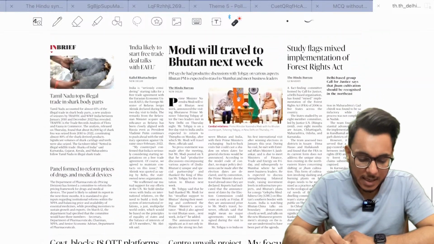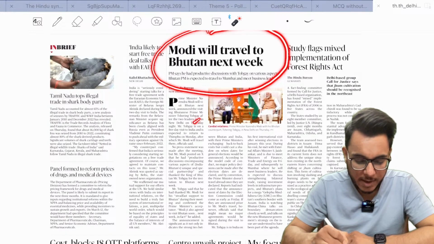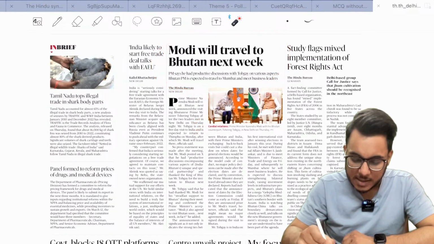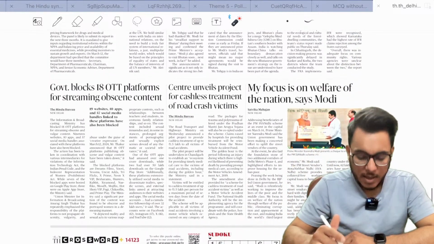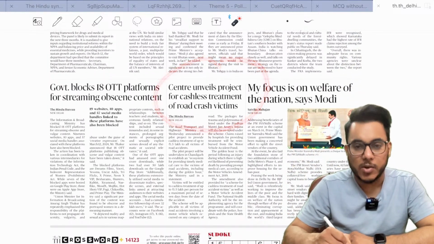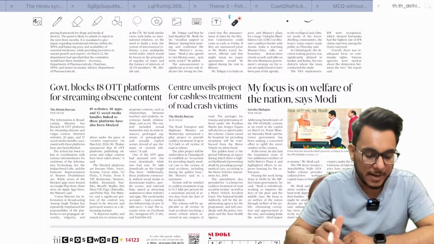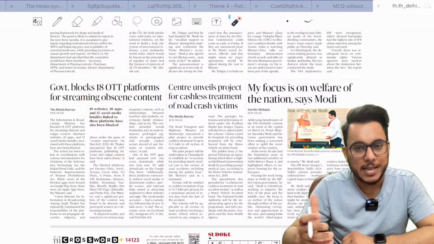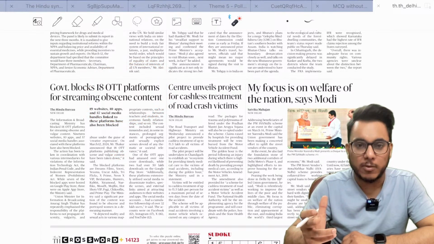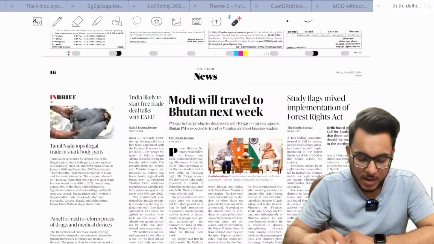Here we have the article "Modi will travel to Bhutan next week." We'll see this particular article. "Study flags mixed implementation of Forest Rights Act." We'll see this article also. "Centre unveils project for cashless treatment of road crash victims." We'll see this article also. "Government blocks 18 OTT platforms because obscene content, nudity, etc. was shown on them."